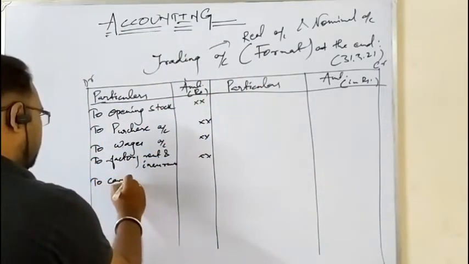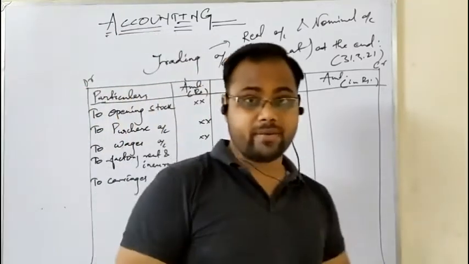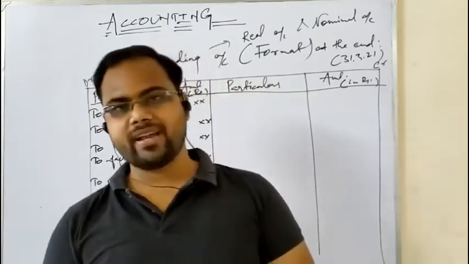Then carriages. Okay. So what kind of carriages? Because carriages are of two types. It is carriage inward and carriage outward. I have also told what is carriage inward and carriage outward.